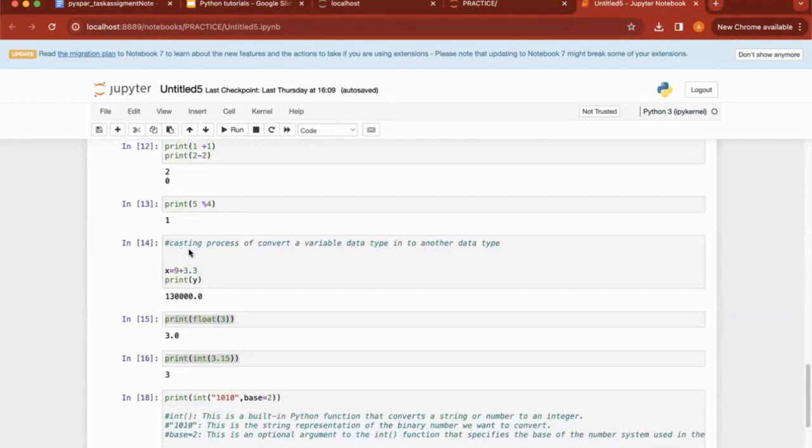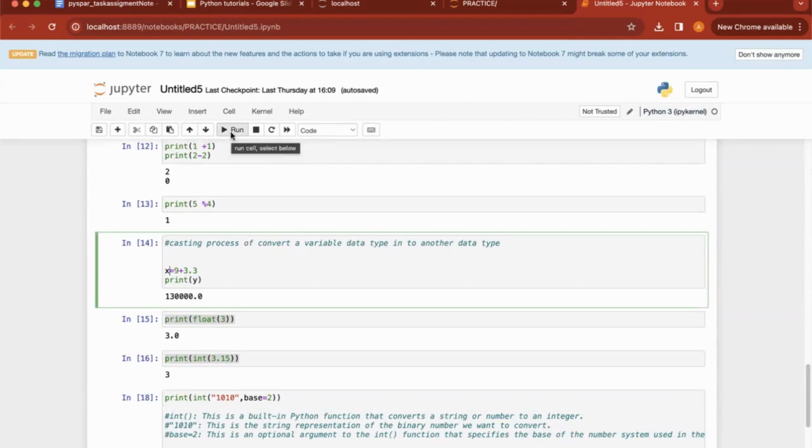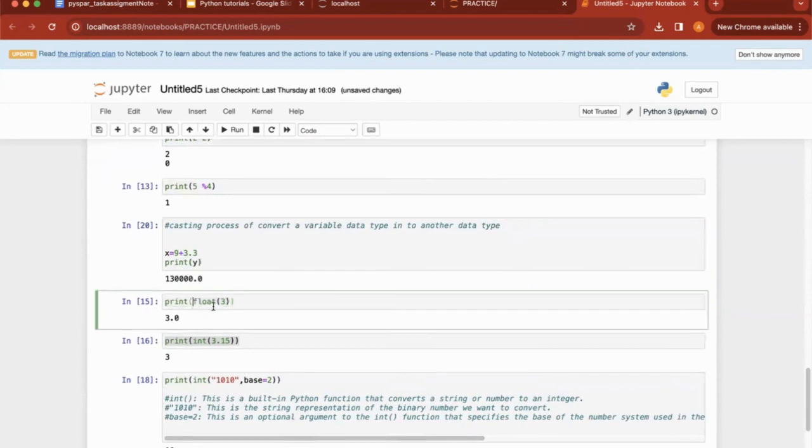Now the concept is about casting. Casting is the process of converting a variable's data type into another data type. Here, for example, in this example, I have used x is equal to 9 plus 3.3. Now I'm printing y. Obviously, the result would be 13, guys.